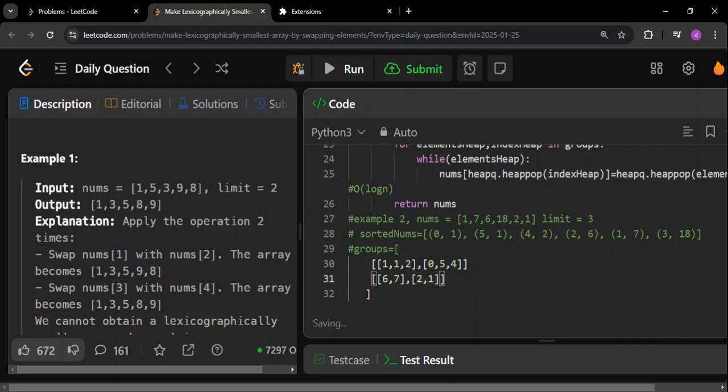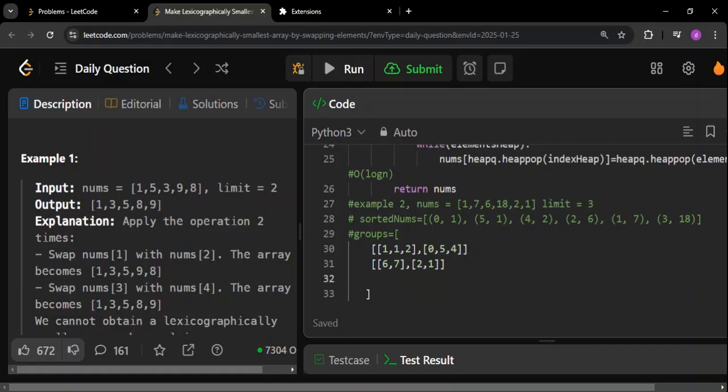Now let us go to the next value. If you see 18, subtract the previous value in the sorted list, 18 minus 7, is 11, which is obviously not less than equal to 3. So again, this particular number is going to be part of another group. So we'll have to create another group now. As I mentioned, each group will have two parts. First one will show the value, second will show the index. Since the value is 18, I will show 18 here. Since the index is 3, I'll show the index.